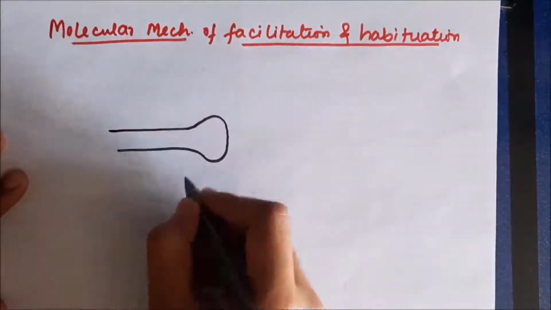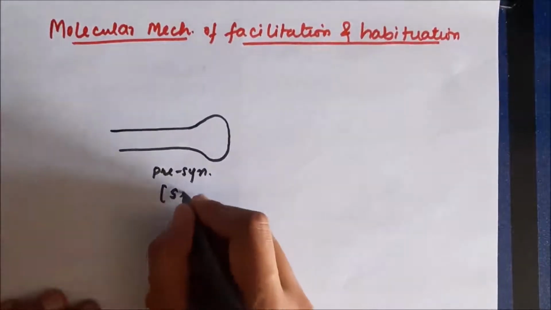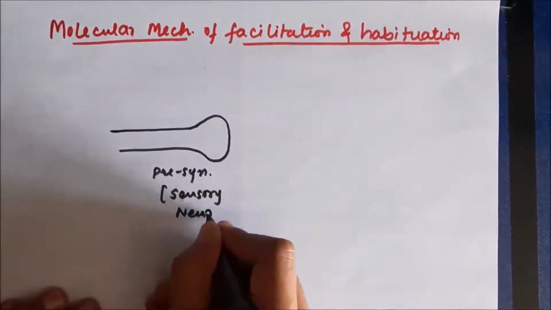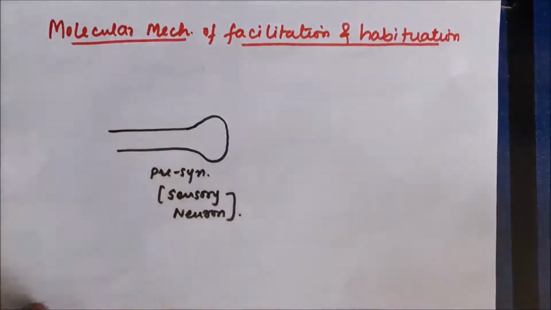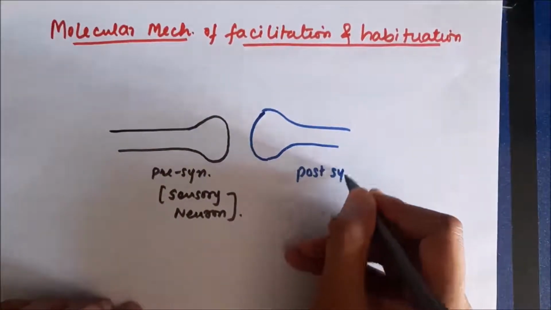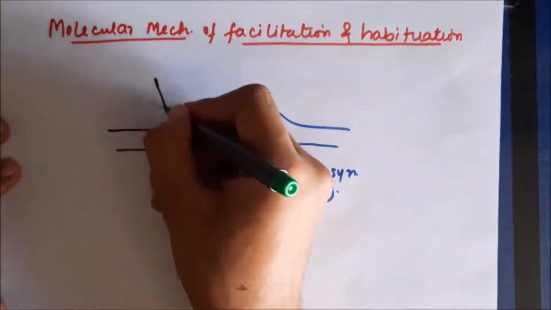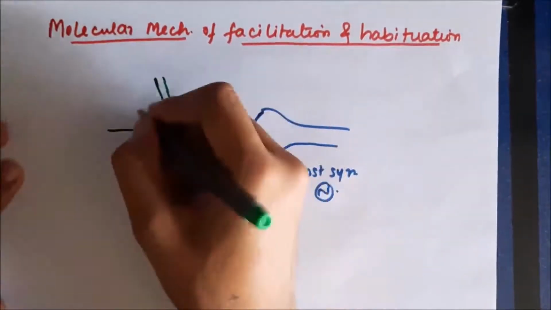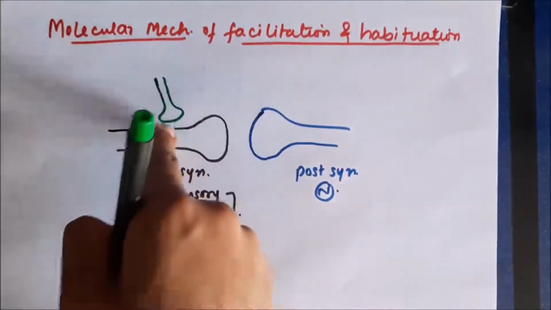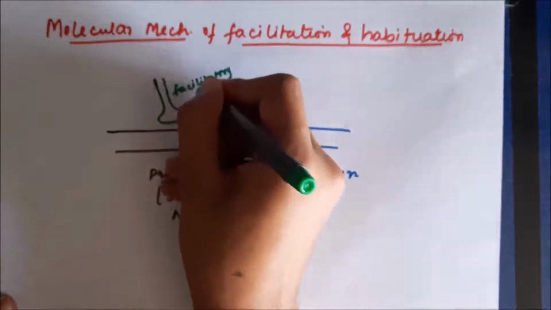One of the neurons is a presynaptic neuron. In this case, this presynaptic neuron is called the sensory neuron, and another neuron is the postsynaptic neuron, on which the neurotransmitter released from the presynaptic neuron is going to act. Now, another neuron synapses with the presynaptic neuron. This neuron is called the facilitatory neuron.